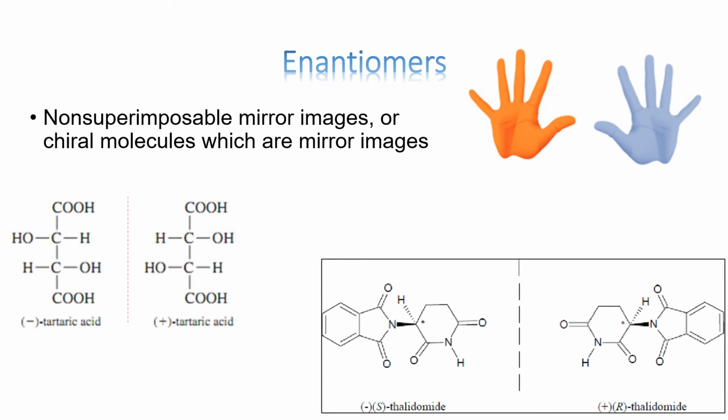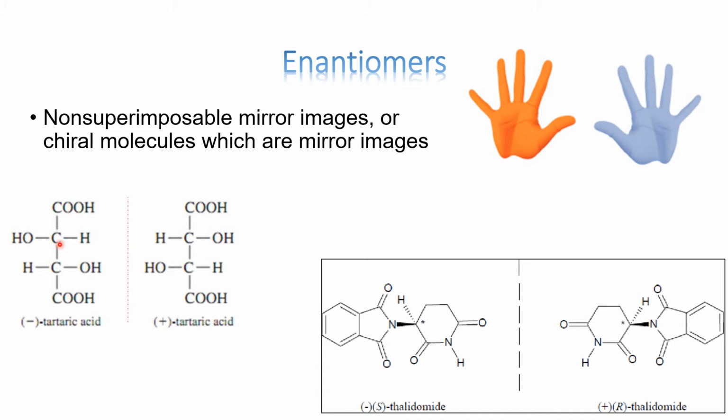So what are enantiomers? In the case of tartaric acid, if you look carefully, we have this carbon atom which is not chiral because it contains a C double bond O. It is not a tetrahedral carbon having four different groups. Because it is bonded with a double bond, we have only two functional groups left. So this is not a chiral carbon atom.